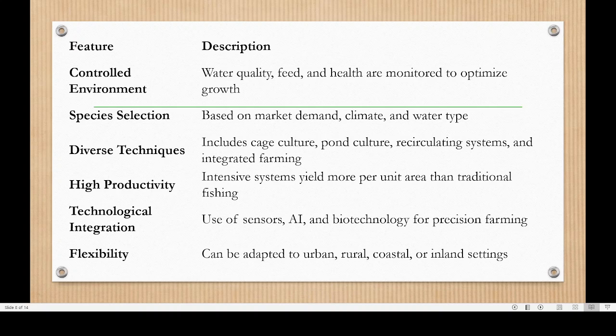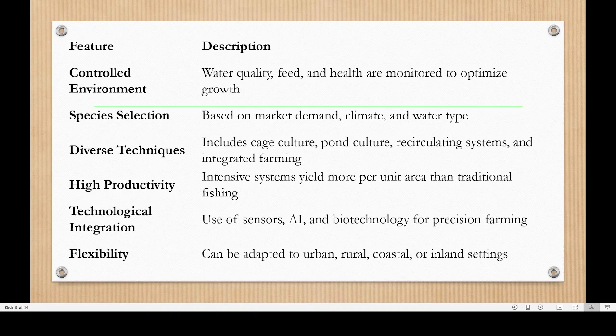So they have more market demand, and also based on the climate requirements, we can select fish. Then diverse techniques are used, like cage culture. Last time I have shown you the cage culture. It is suitable because in Kerala we have a lot of backwaters.